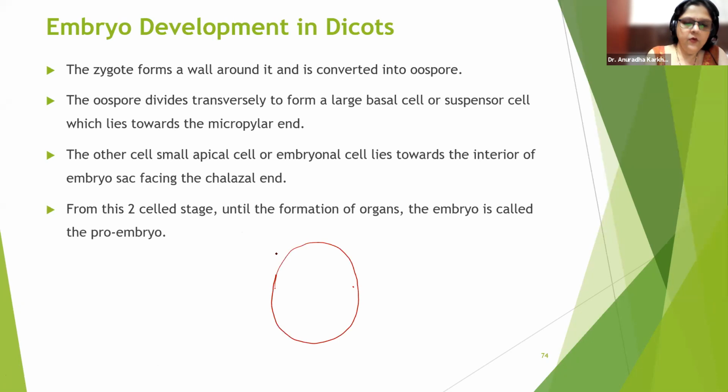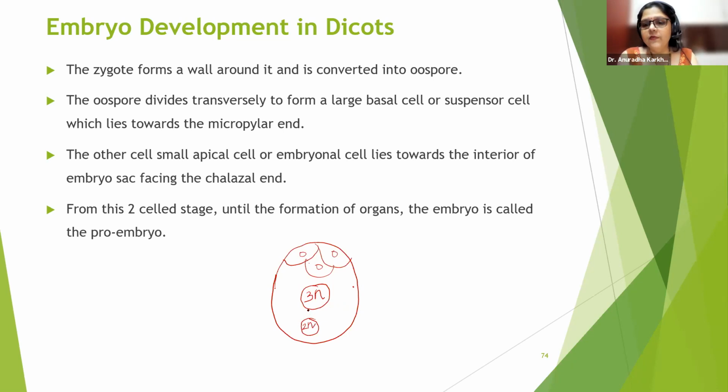Now it is working. Okay. So now this is going to be your antipodal cells which are intact over here. Can you see? These are the 3 antipodal cells. Okay. Now what is happening? Here there is a 3N structure. What is this 3N? Triploid primary endosperm nucleus. And here now there is going to be your 2N structure, that is nothing but your zygote.